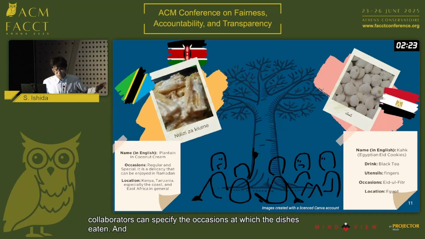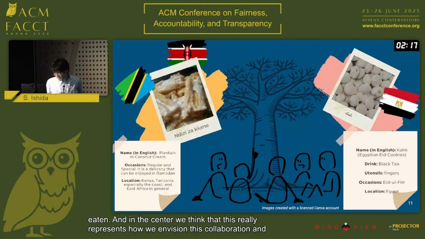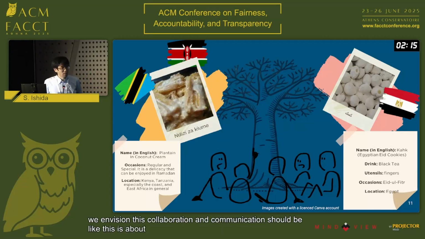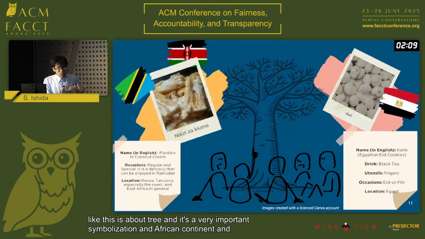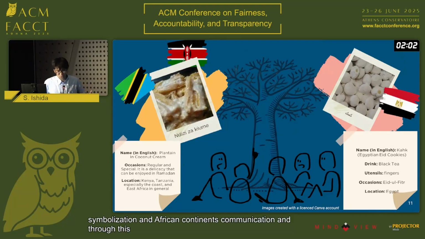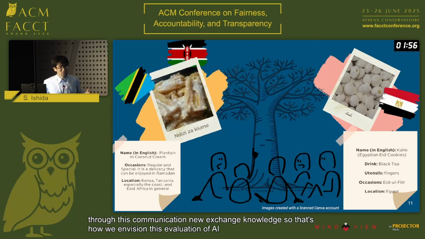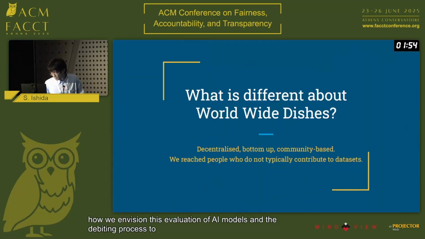And in the center, we think that this really represents how we envision this collaboration and communication to be like. This is a baobab tree, and it's a very important symbol in the African continent. The old and the young, the community comes together under this tree and has this communication. And through this communication, you exchange knowledge. So that's how we envision this evaluation of AI models and the debiasing process to look like.